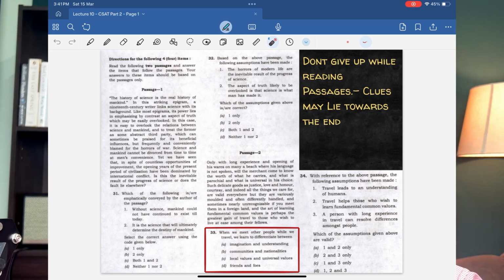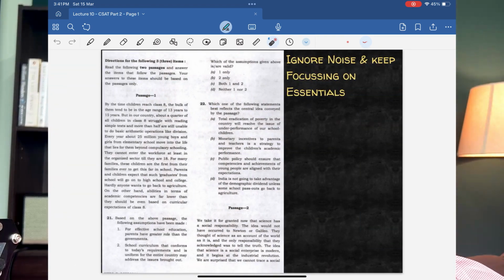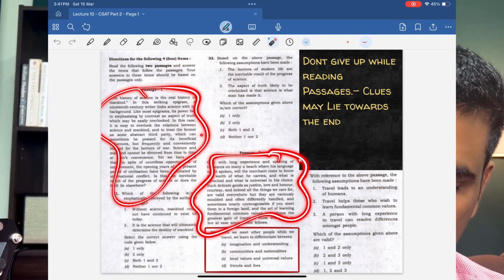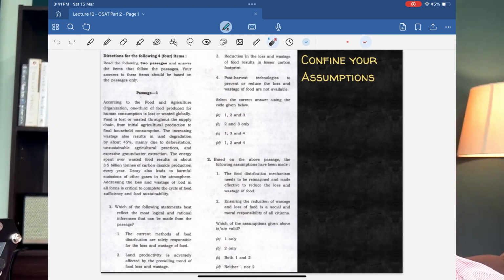So when you read this passage, you may drop a comment as to what you feel is the right choice here. Question number 34 is easy. Two questions follow this particular passage. One seems to be difficult, the other seems to be really easy. Another idea I would like to tell you here: if you feel you're not as comfortable with reading comprehension, these kinds of philosophical passages are slightly challenging compared to other general passages like food wastage.